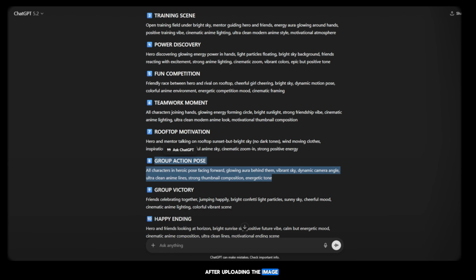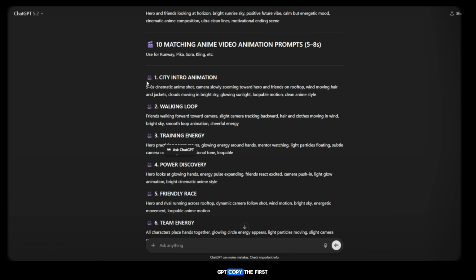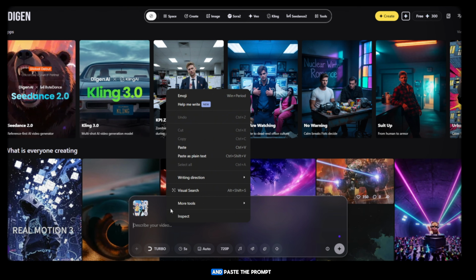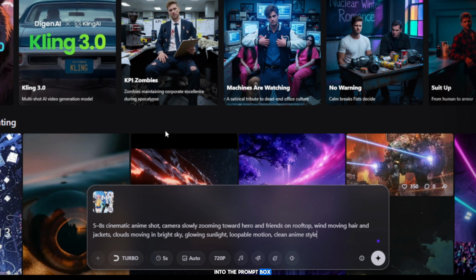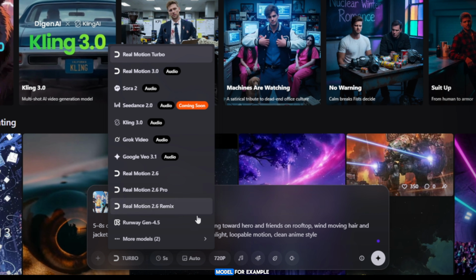After uploading the image, go back to ChatGPT, copy the first video prompt. Then come back to Digen AI and paste the prompt into the prompt box. After pasting, select your model. You can choose any model. For example, I selected Real Motion, then choose the duration and quality settings.